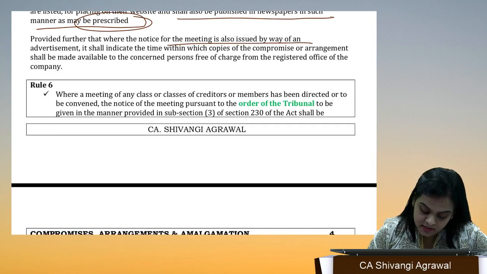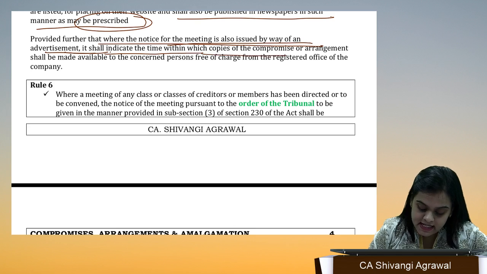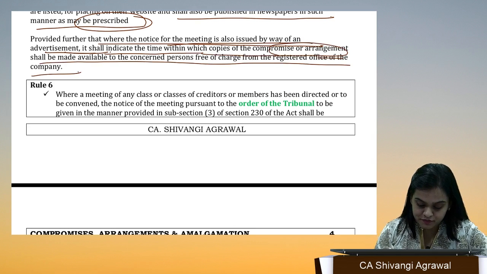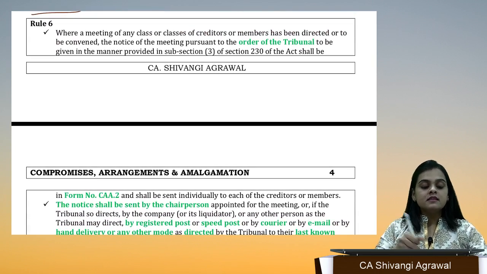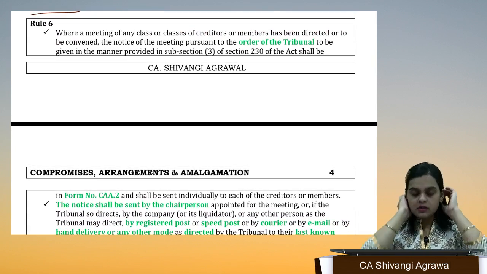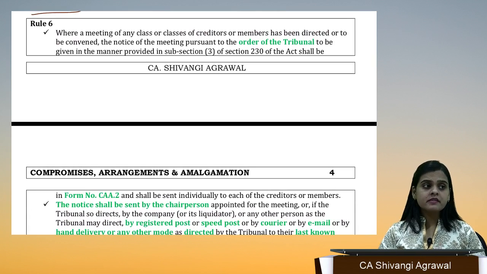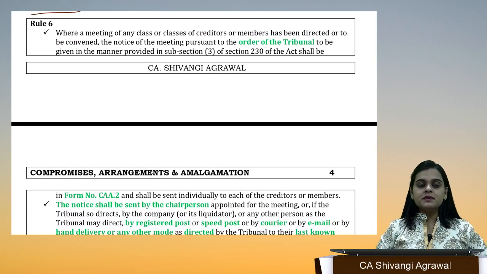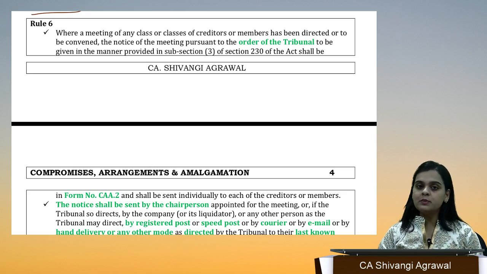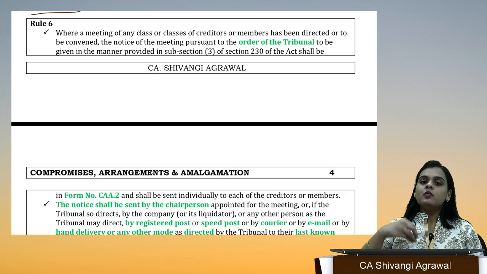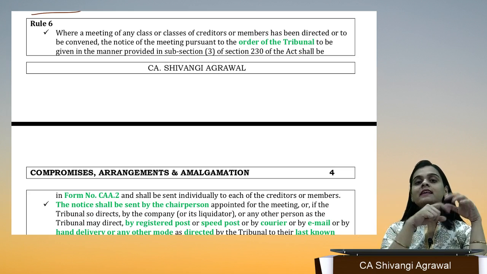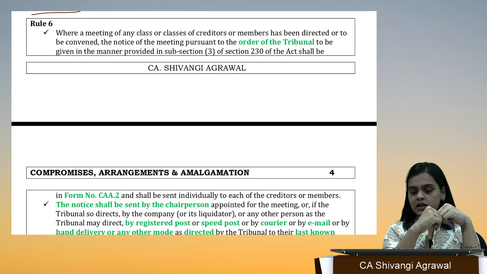The notice of meeting is also issued by advertisement. It shall indicate the time within which copies of the arrangement shall be made available free of charge at the registered office of the company. See, there can be some shareholders, members, or creditors whose individual addresses available with the company are not correct. The company, while sending notice, is going to send it at the address available with the company.